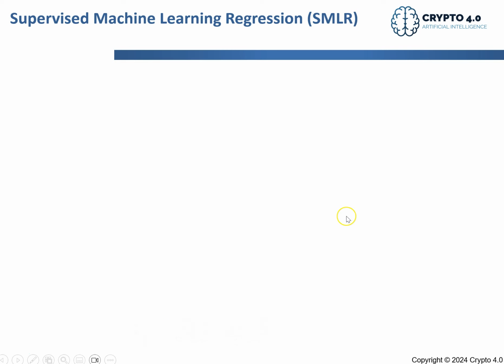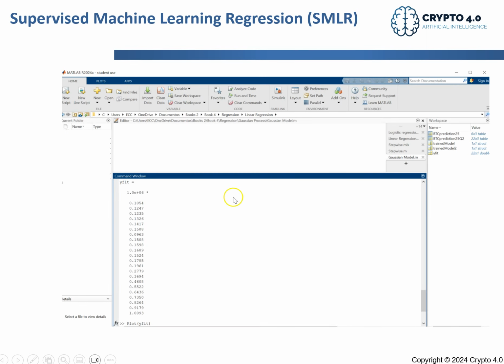And then by doing so, when I apply my model, I import this model here, and it predicts this plus 1 million. So I can see here the values that I will get in millions. So here I will have 105,000, 124,000.